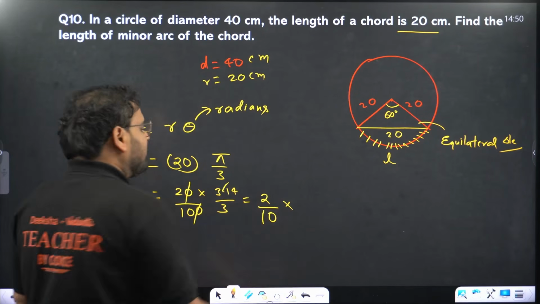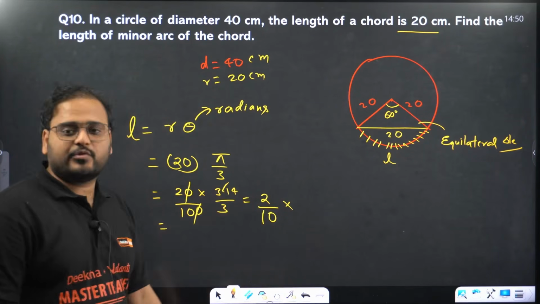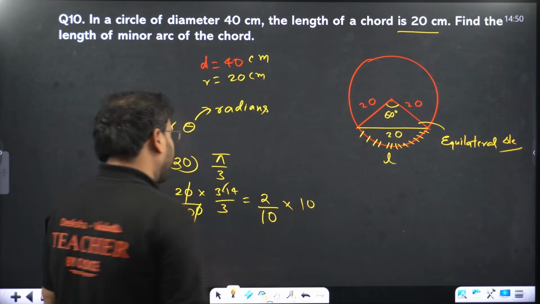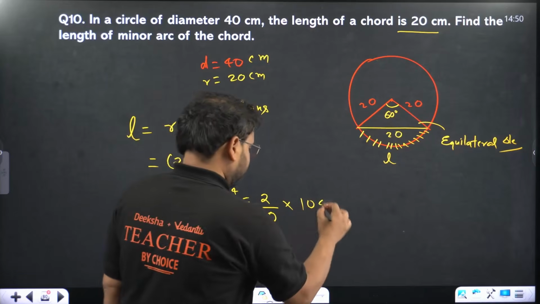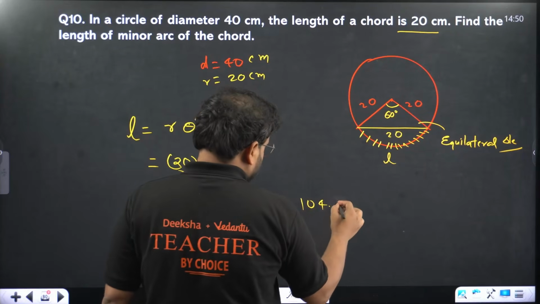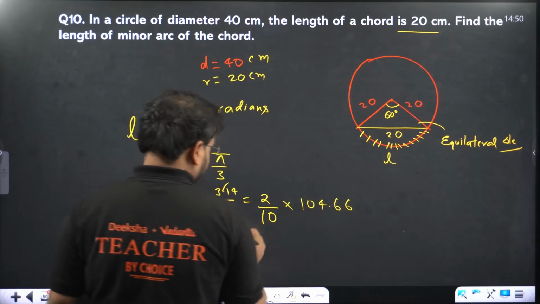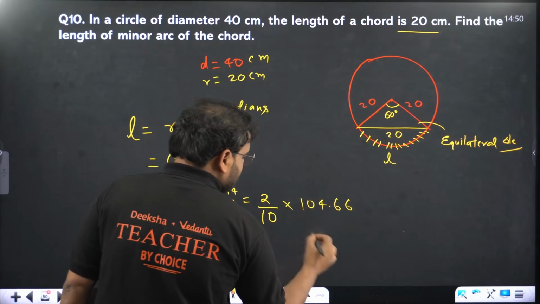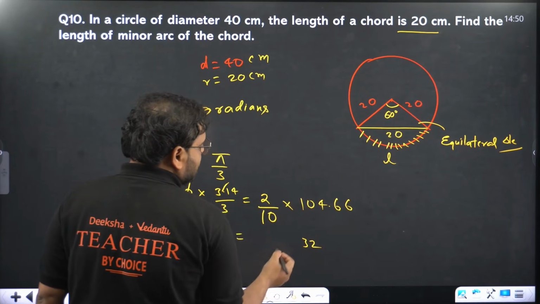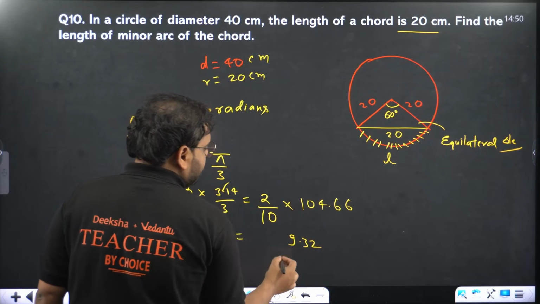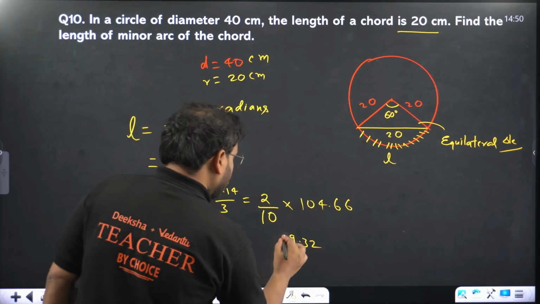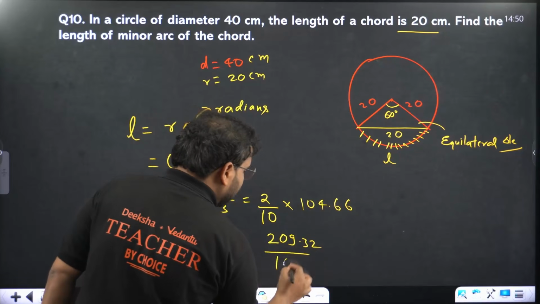Let's divide 314 by 3. 3 ones are 3, then we have 0, 3 fours are 12, then we have remainder 2. 3 sixes are 18, and so on. Multiplying, 6 into 2 is 12, 2 into 4 is 8, and 1 carry makes 9. So we get 209.32 by 10, which becomes 20.932.